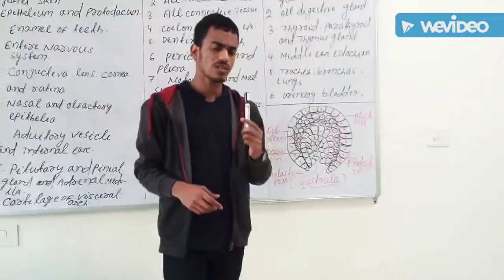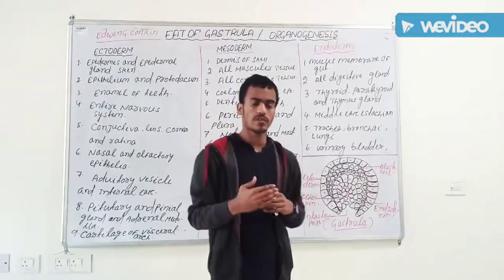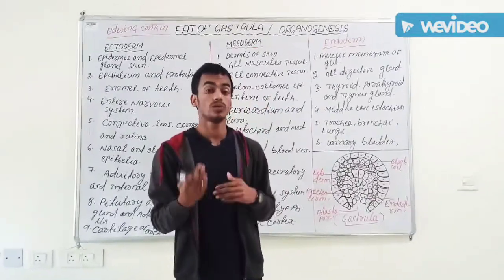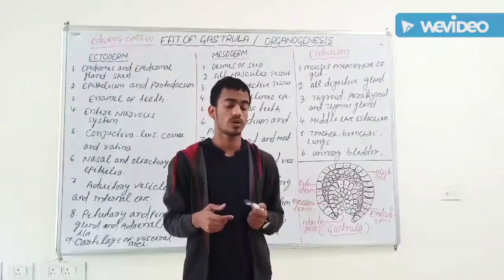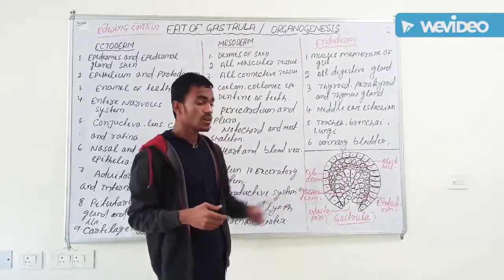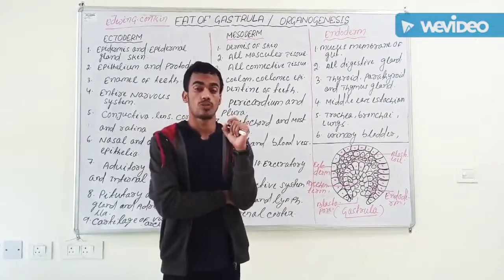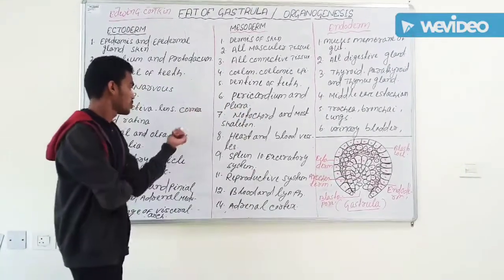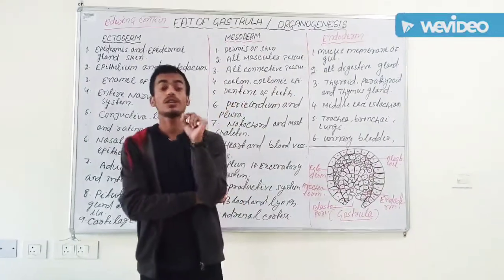The blastopore has a main role in future development. In some organisms the blastopore is converted into the mouth, and in some organisms the blastopore is converted into the anus. Due to this reason, we can divide animals into two groups, that is PROTOSTOMIA and DEUTEROSTOMIA.